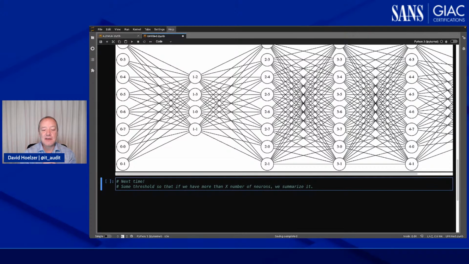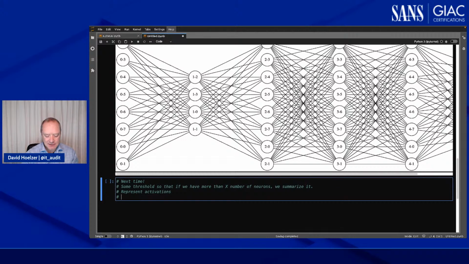The other thing we need to start thinking about is, how are we going to represent maybe the activations? I'd like to represent those in some way. Maybe we want to add in, so let's put that in here, represent activations. And I think we'd also like to do something so that we can visualize inputs versus hidden versus outputs. So some colorization or something, so it's easy to distinguish what's happening. So those seem like good targets for the next time we're together, at least the next time we're working on this. And with that said, we're already at very nearly a half hour.